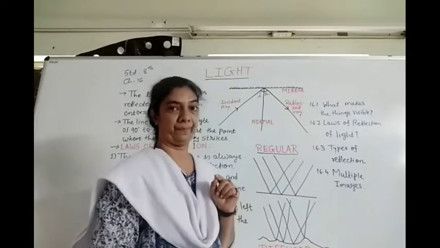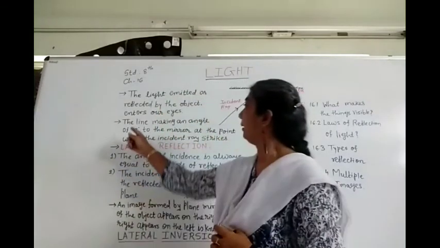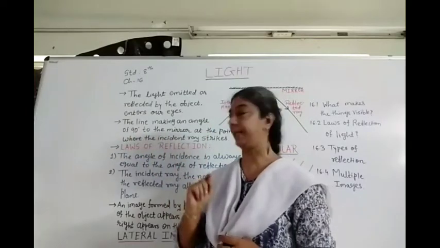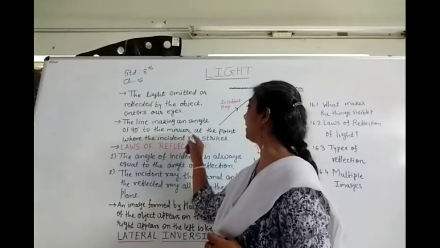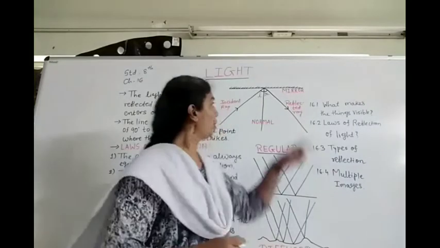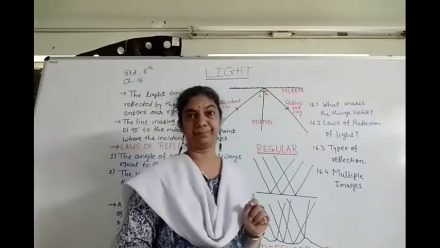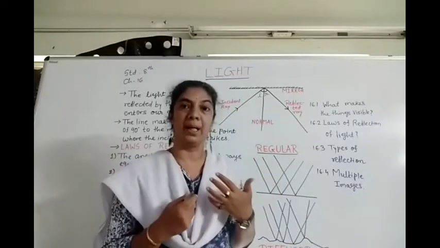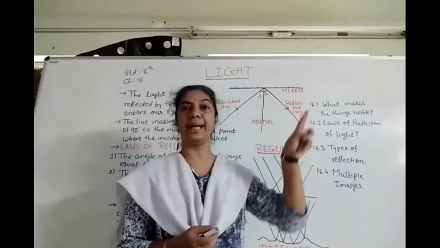Now one more term, normal. What is normal? The line making an angle of 90 degrees to the mirror at the point where the incident ray strikes the mirror. So on the mirror where this incident ray is striking, we draw one perpendicular line. It is drawn by us, and that line is known as normal.